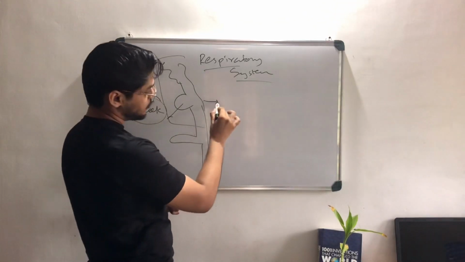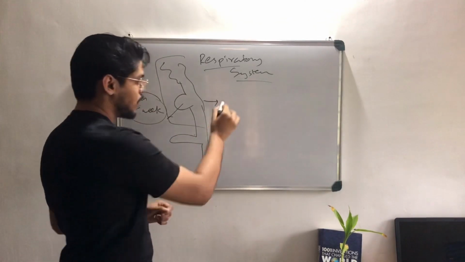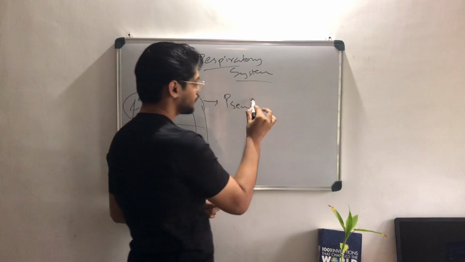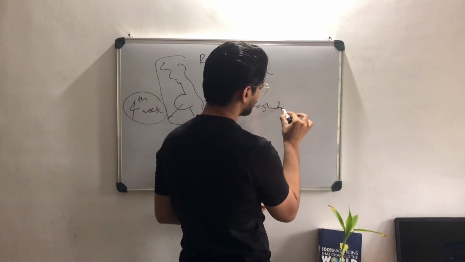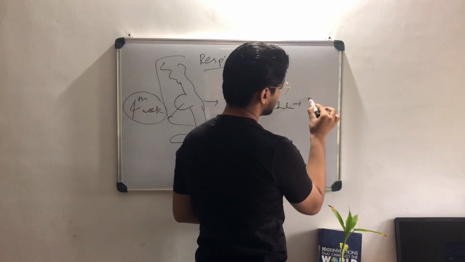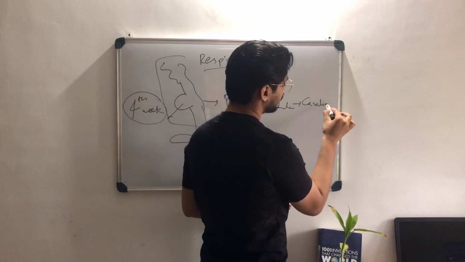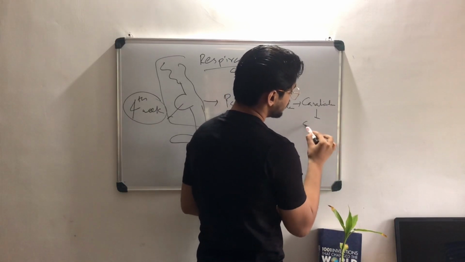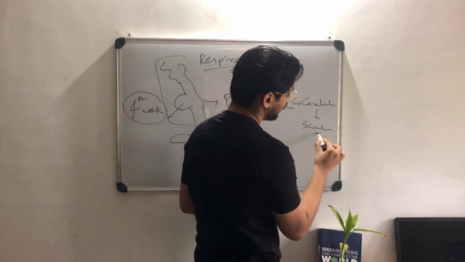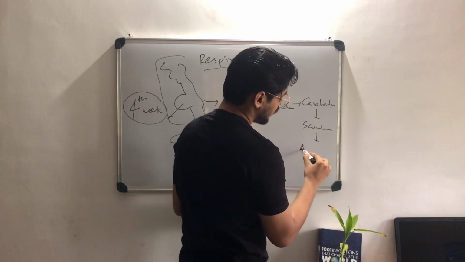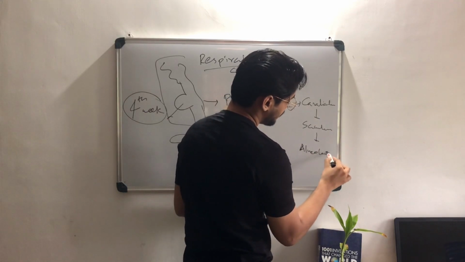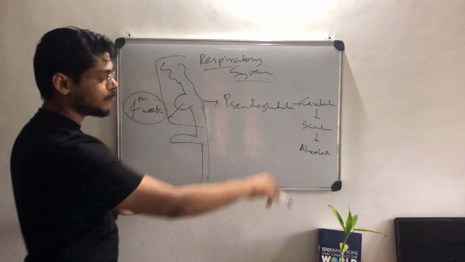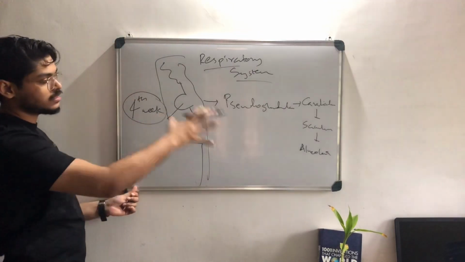After that, it undergoes four stages: one is pseudoglandular, the other is canalicular, then saccular, and the next one is alveolar. So there are four stages in which the lung is being formed.